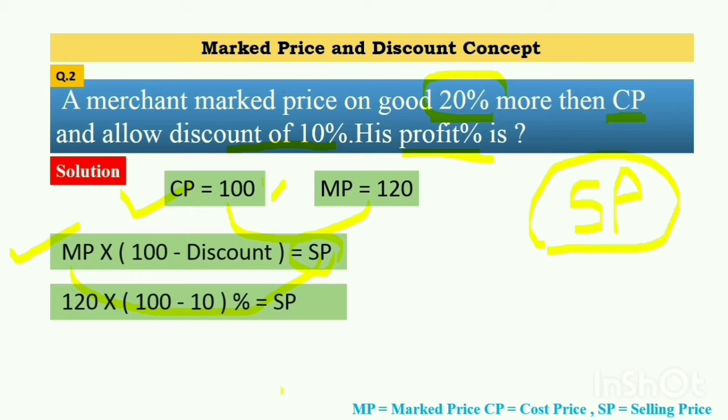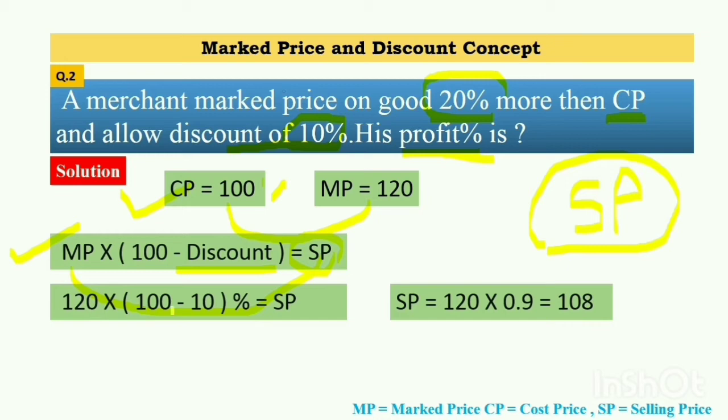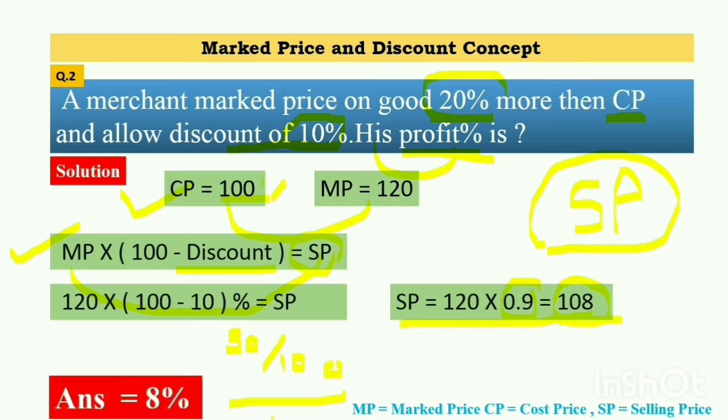After inserting the MP value, that is 120 into 100 minus discount. We have been given a discount of 10%. So we simply put the value of discount. After that 120 into 90%, it means 90 by 100. So after that we put 0.9, and we get the value of SP, that is 108. In the problem it has been asked to calculate the profit percentage. CP is 100 and SP is 108. So from this we can simply conclude that the profit is 8%.